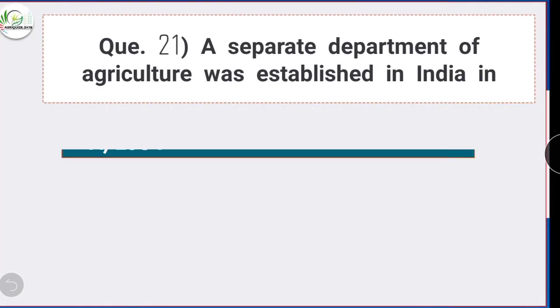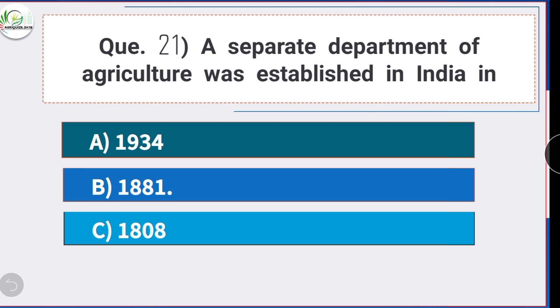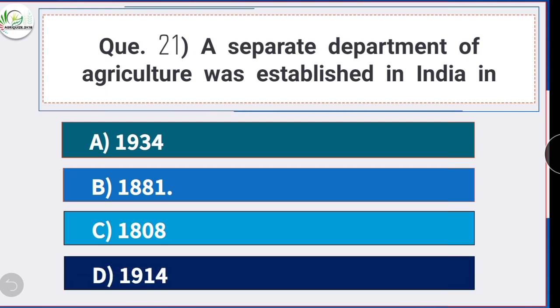Question number 21. A separate department of agriculture was established in India in. Option B is the correct answer, 1881. A separate department of agriculture was established in India in 1881.